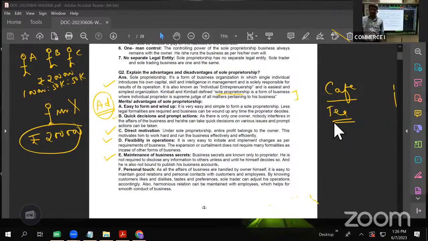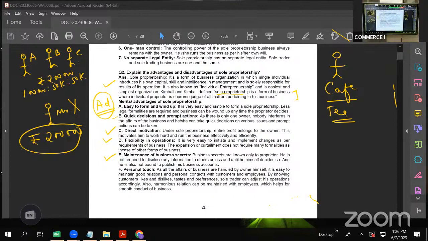Many people flock to that cafe to have the tea there. Now, there will definitely be some secret of making that tea, no? There will be some recipe. Now, tell me, if there is only one person who is preparing the tea and earning lakhs of profit, will he share that secret of making tea with anybody?